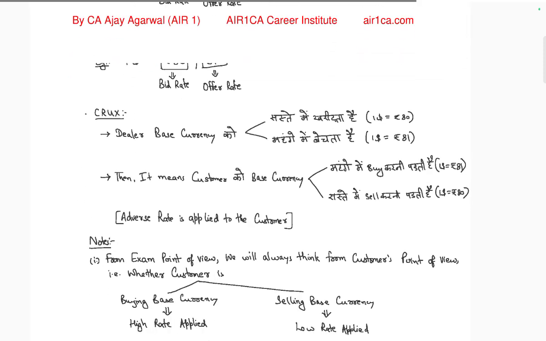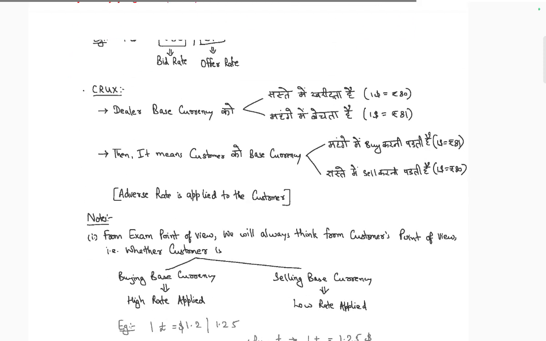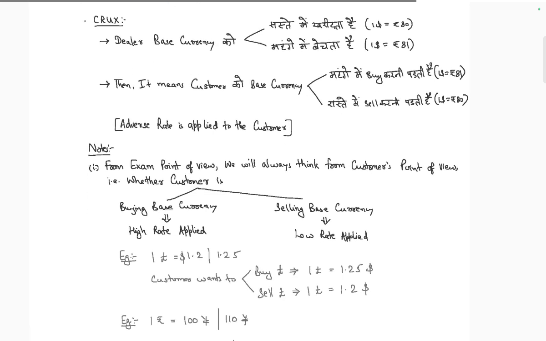So the dealer's quote for the base currency is 80 and 81. The customer who wants to buy the base currency has to buy at the higher rate, and when selling has to sell at the lower rate. Adverse rate is applied to the customer.